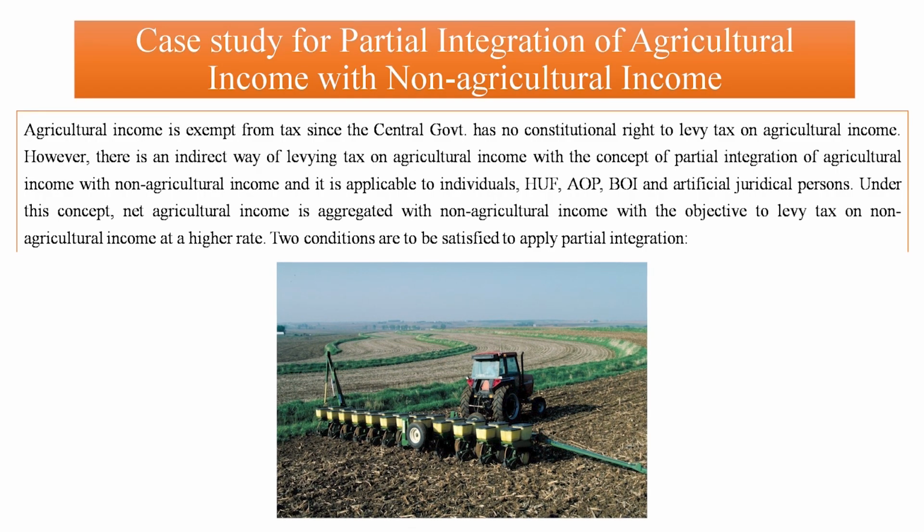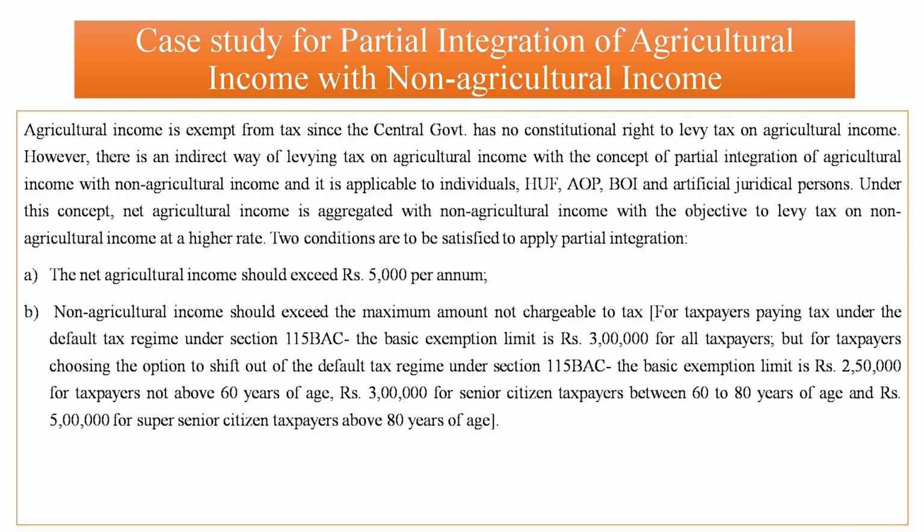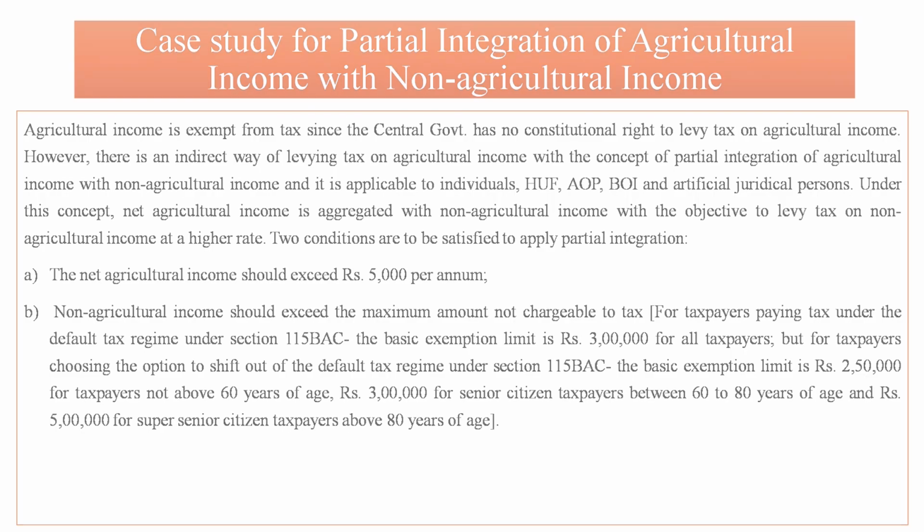However, two conditions are to be satisfied to apply the partial integration of agricultural income with non-agricultural income. The net agricultural income of the assessee should exceed rupees 5,000 per annum. Non-agricultural income of the assessee should exceed the maximum amount not chargeable to tax. So these two conditions are to be satisfied.